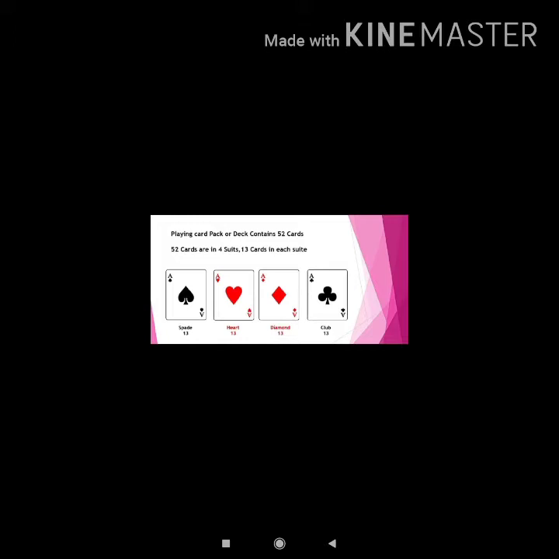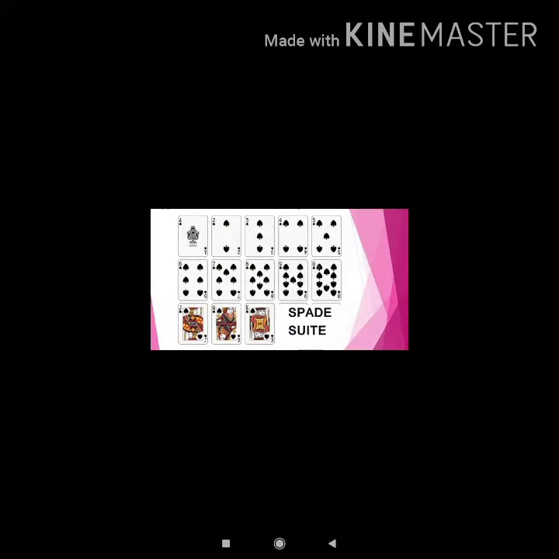Now let us understand each suit in detail. This is the spade suit and you can see that there are 13 cards. 5 cards in the first row, 5 cards in the second row and 3 cards in the third row. Now see the first one. It is called ace.